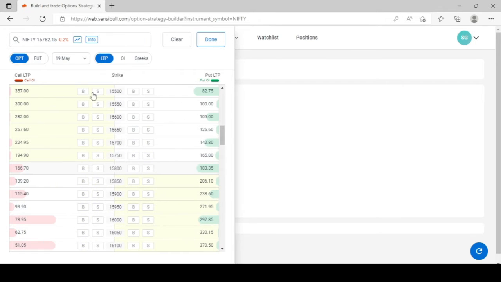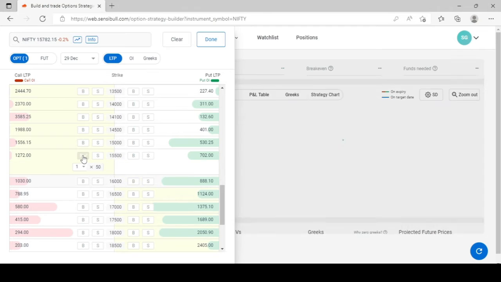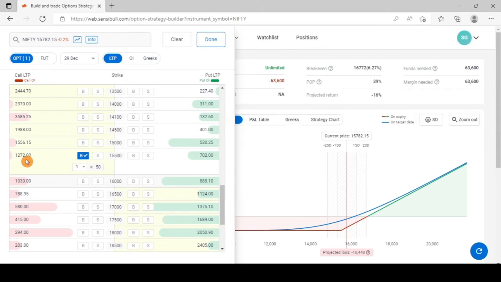So let me select the December option chain and I will select the in the money call option by going 300 points down. So that will be the 15,500 strike. So I'm going to buy this 15,500 strike option, which is running at 1272. The total premium that needs to be paid is 63,600.